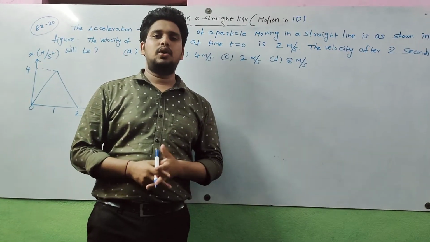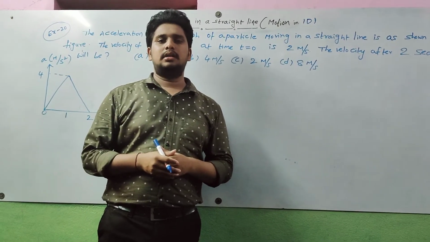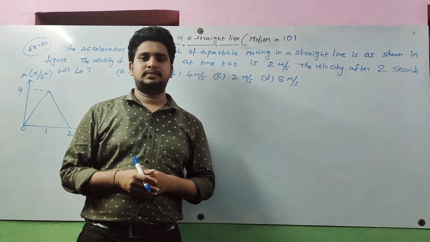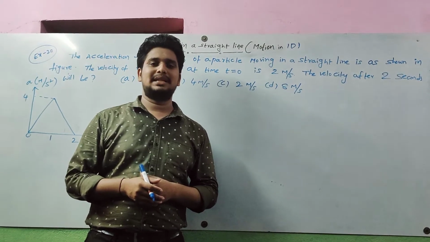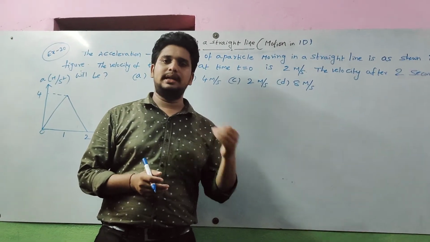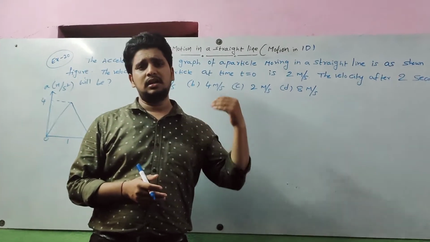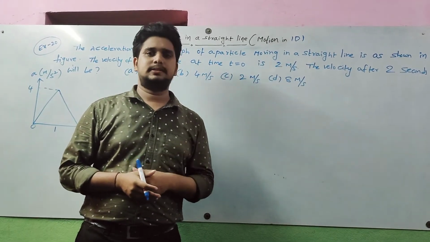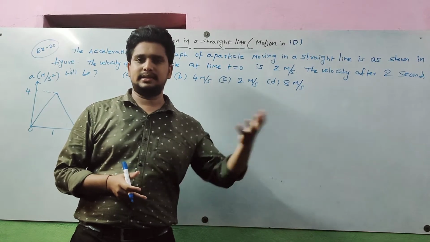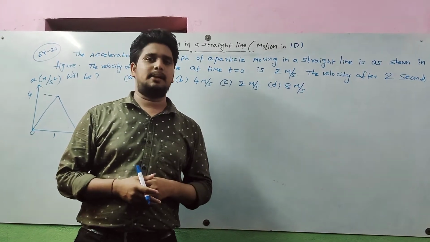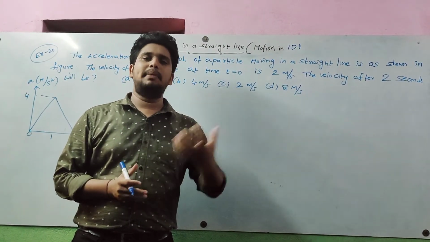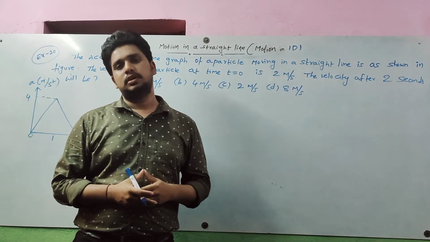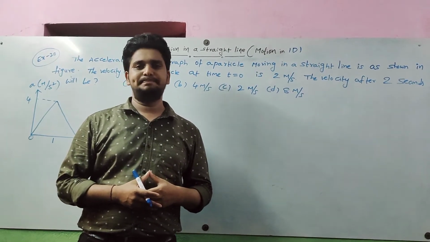Well, continuing my lecture on motion in a straight line, problems based upon motion under gravity, I already discussed 19 example problems in previous lectures. A few minutes back I discussed the 19th example problem in this lecture. Again I come back with a new problem, problem number 20.